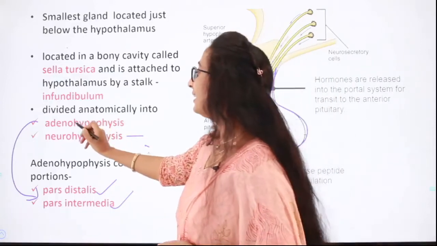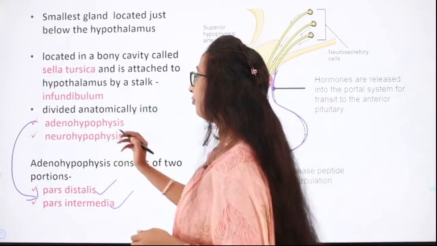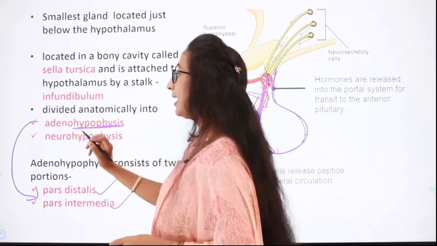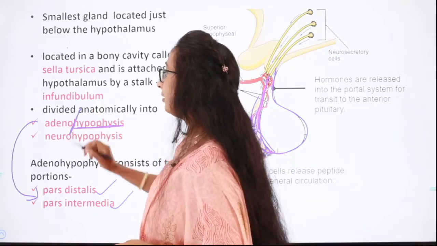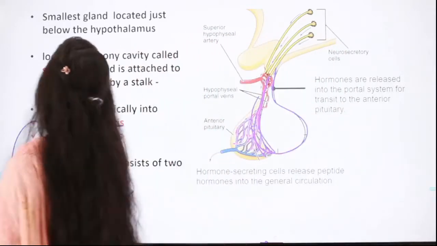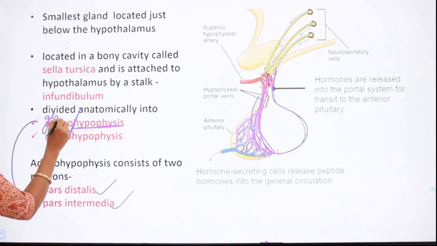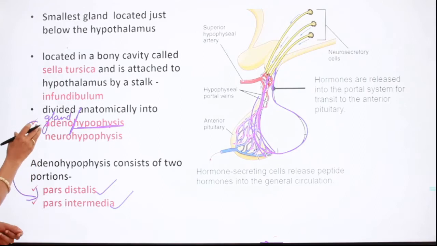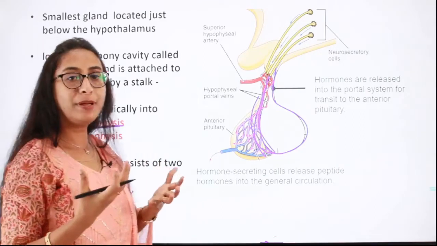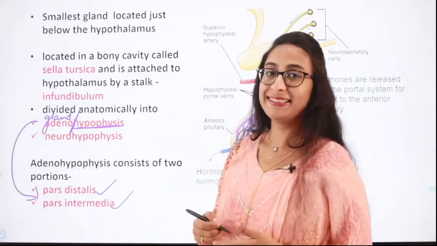So why do we call this adenohypophysis? I told you what is the meaning of hypophysis. Pituitary gland is called hypophysis, isn't it? Adeno, according to Greek terminology, means gland, and hypo means lying under, and physis means growth, isn't it?